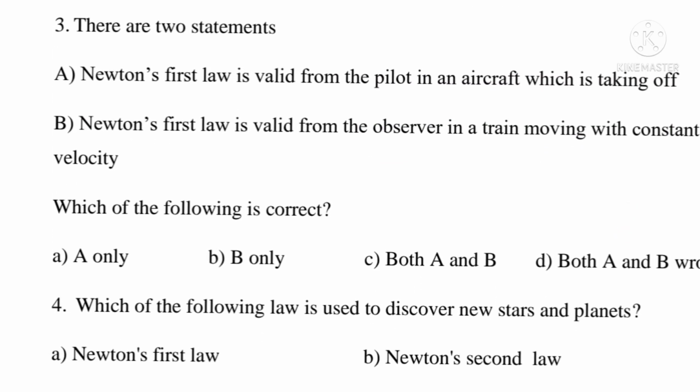Third question, there are two statements. A, Newton's first law is valid from the pilot in an aircraft which is taking off. B, Newton's first law is valid from the observer in a train moving with constant velocity. Which of the following is correct? Options A only. Option B, B only. Option C, both A and B. Option D, both A and B wrong. Correct answer, option C, both A and B.